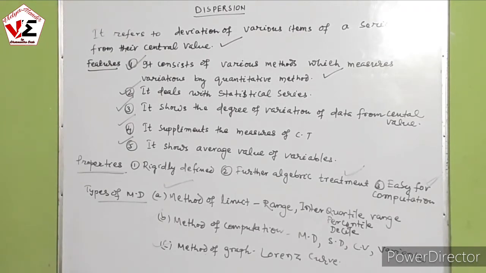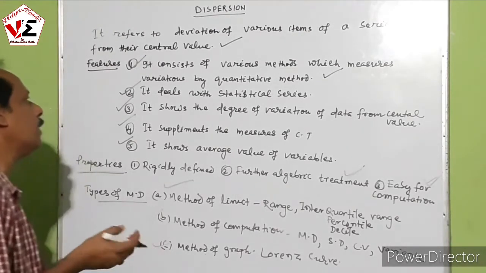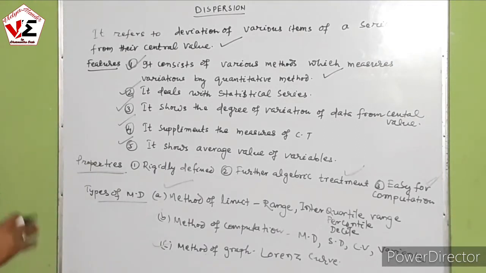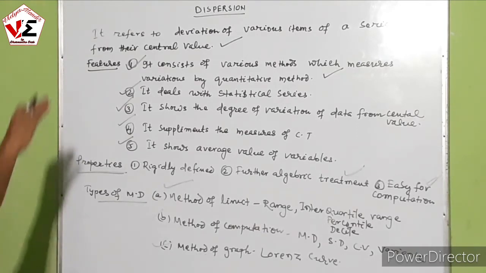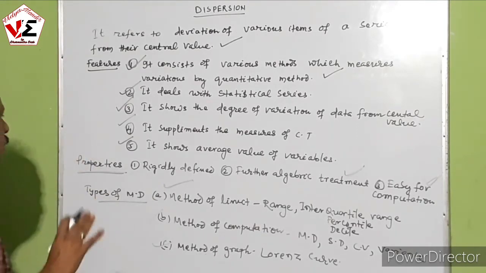So these are the things we went through on dispersion. First, the definition of dispersion from the central value, and how the deviation of variables can be extended. Next, the various features of dispersion: it is based on all the observations, it is a supplement of central value, and it is a very good average for use in statistics.